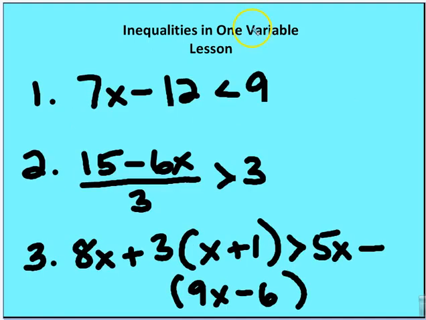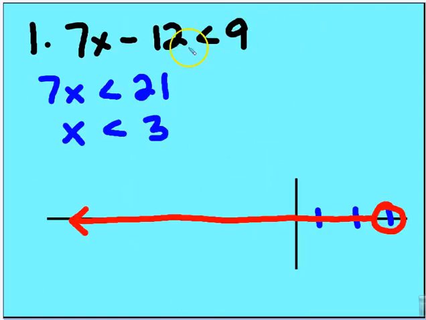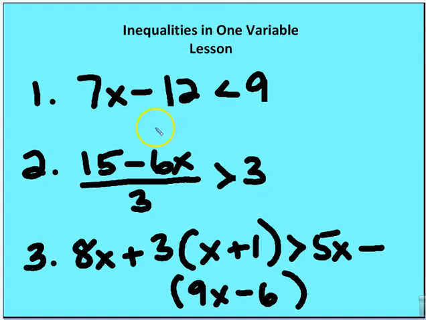I want you to take care of these as classwork problems. I'll go through the first one with you, and you can handle the next two. So 7x minus 12 is less than 9. We're going to add 12 to both sides, so we treat it like an equation. x is less than 3. I have an open circle here. I'm going to shade in everything to the left. That's going to be my solution. Okay, you take care of the second two problems. We'll come back in a moment.